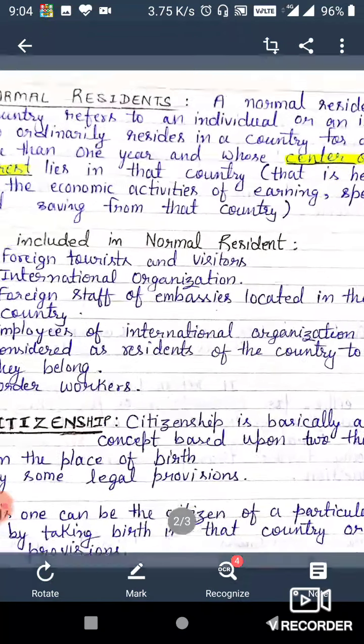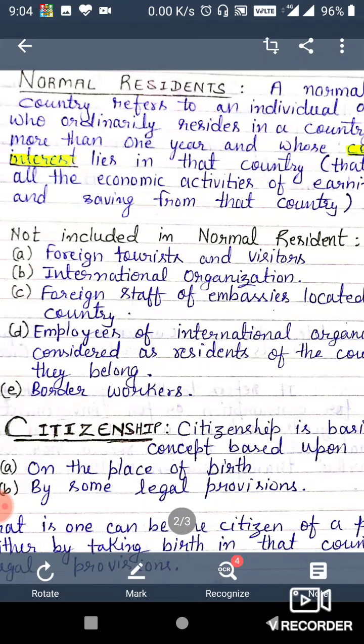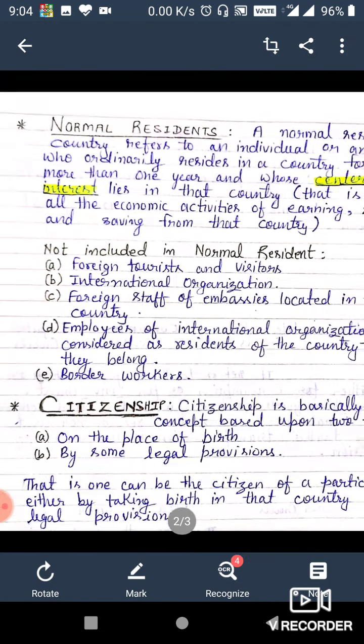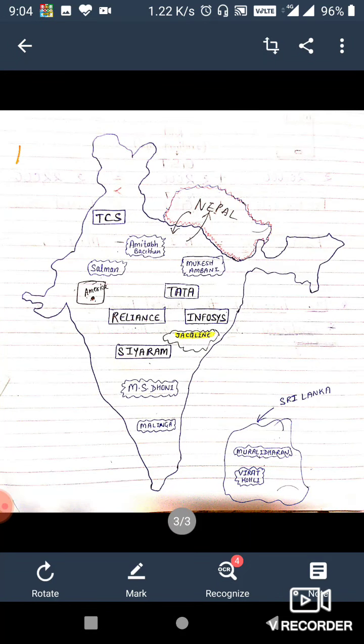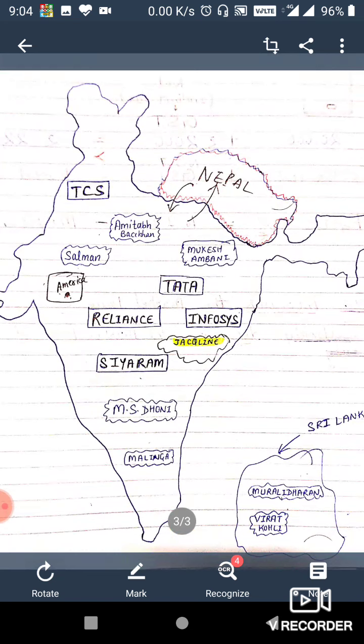Okay, it's clear. Now the next topic: which persons or organizations we will not include in normal residents. The first one is foreign tourists and visitors. What do we mean by foreign tourists and visitors? Those people who come to India to spend their holiday, for traveling, for medical treatment, for conferences, for sports, or any purpose like that. Those persons will not be called normal residents of our country.